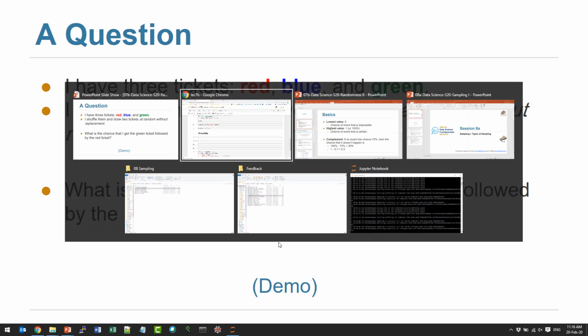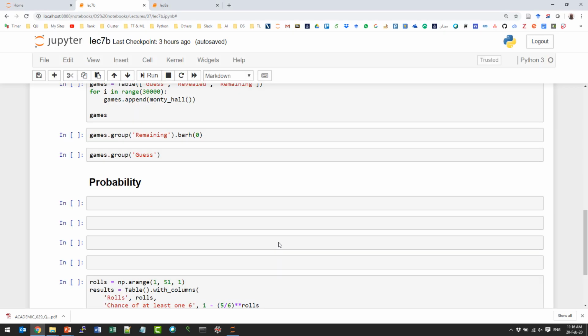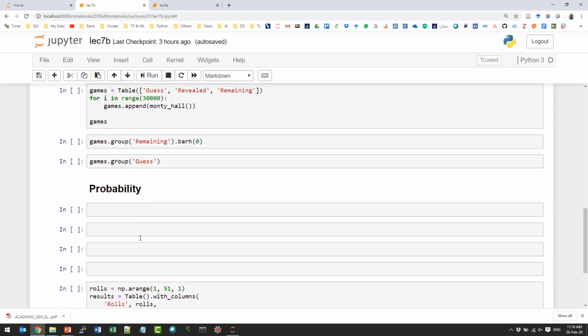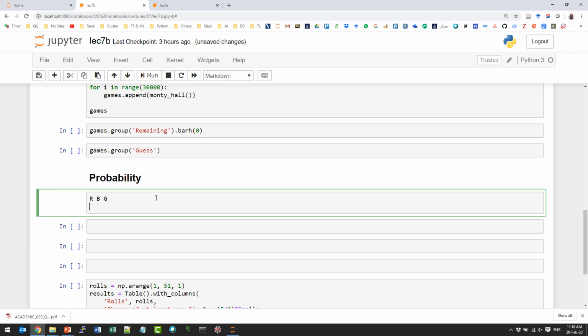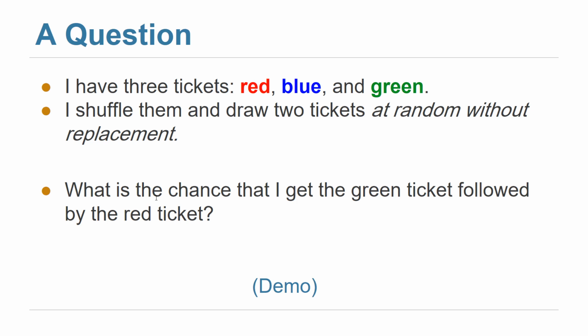So let's do it together in a specific way here. We have red, blue, and green, and we want the chance that I get green, then red.